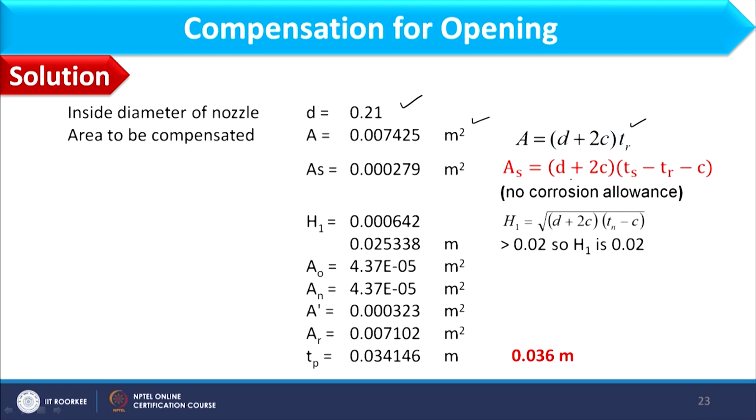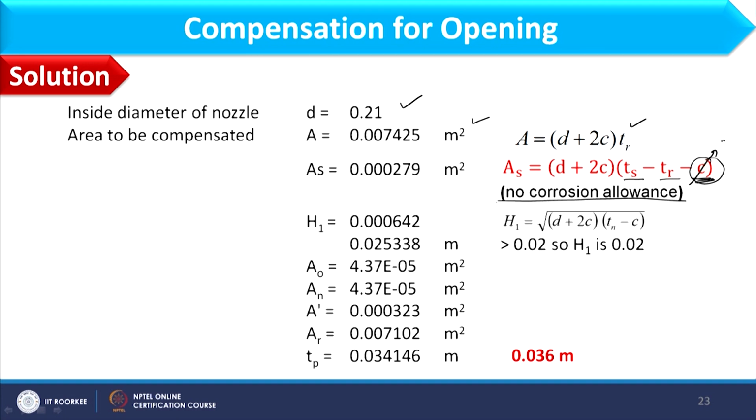0.007425. AS will be computed using the expression D plus 2C into TS minus TR minus C. Now in this case TS is 36 and TR is 34.69, and C we have not added in this standard thickness. So in that case, while computing the AS value, we will not consider corrosion.